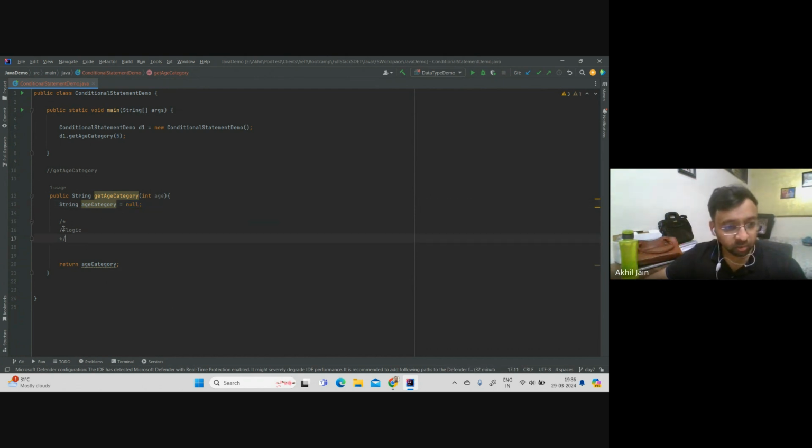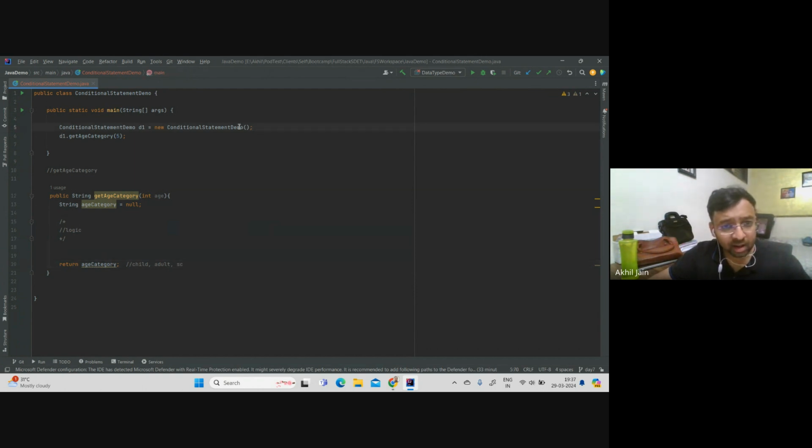All right, now moving ahead. Now we are good. You can see the error is gone, so our program works fine. Now what we have to do is add the logic, which is the part that is missing. Since I am returning a string value, the output of this would be either child or adult, or let's say senior citizen, SC. So this would be returned. And again, I want to, let's say, print here.